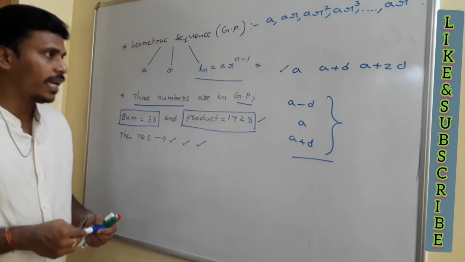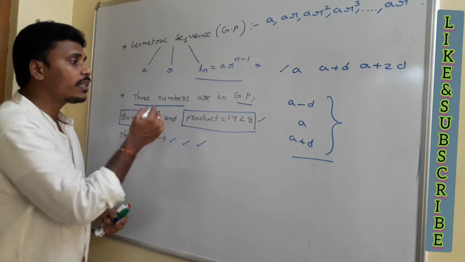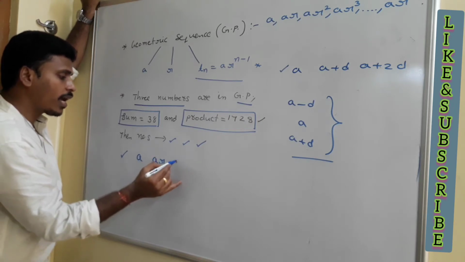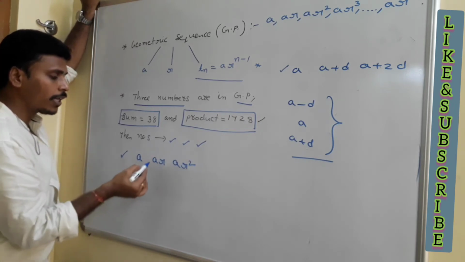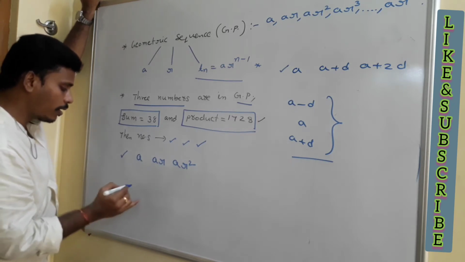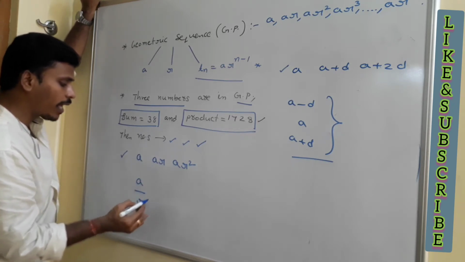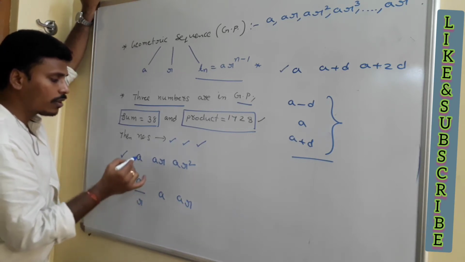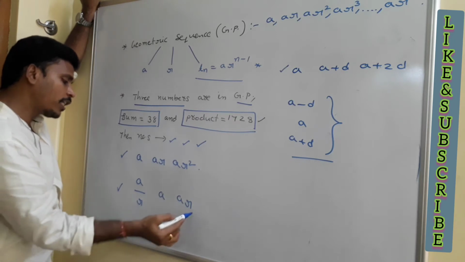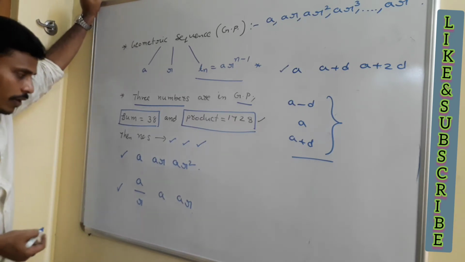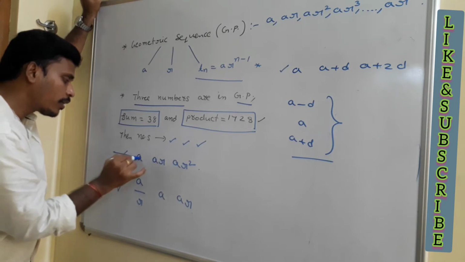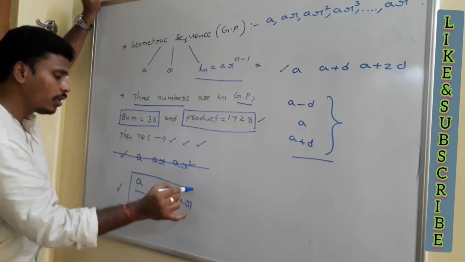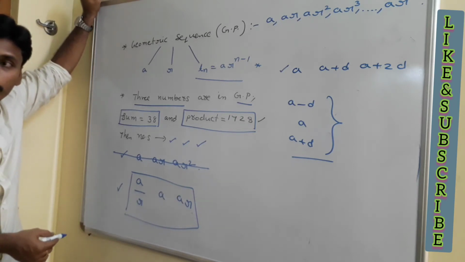With that basic idea, here also, to consider three numbers in GP, you have two choices. Either you may take a, ar, ar square. These three terms are in geometric progression with common ratio r. But now I am going to take them like this: a by r, a and ar. Both these sets of three terms are in geometric sequence. But if you move in the first procedure, the problem is somewhat lengthy and difficult.